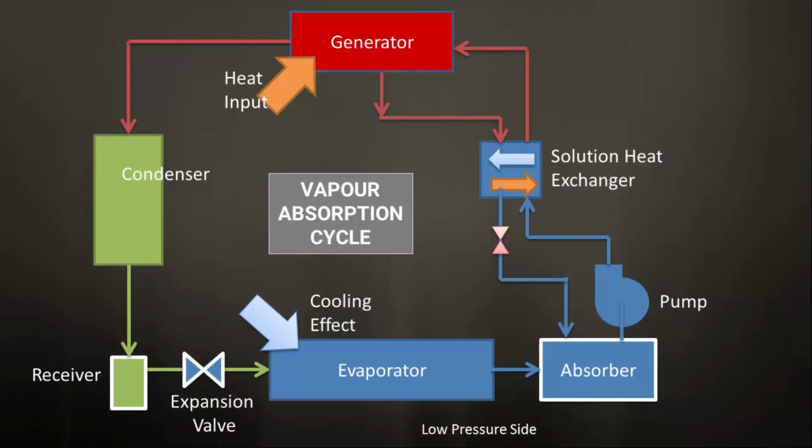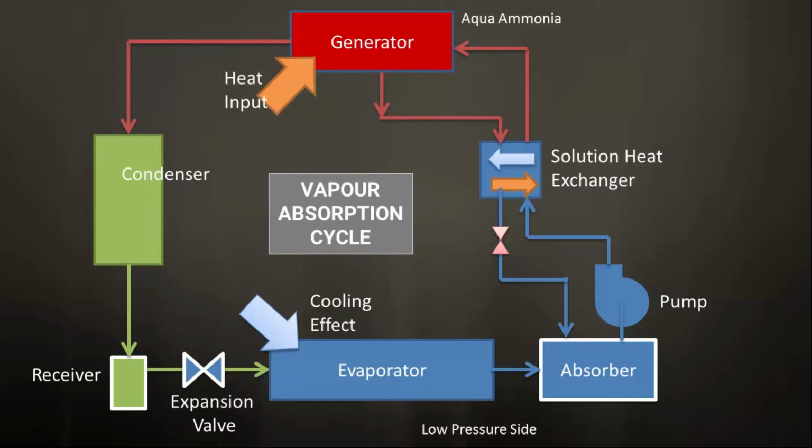There is a refrigerant absorbent mixture in liquid form. For understanding, let us consider the ammonia-water pair. In this, ammonia is the refrigerant and water is the absorbent. The solution is called aqua ammonia. Water absorbs a large quantity of ammonia in its bulk of liquid. Since ammonia has a lower boiling point, the ammonia in solution starts to evaporate, leaving the solution.